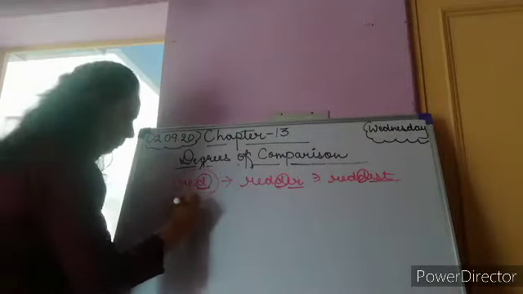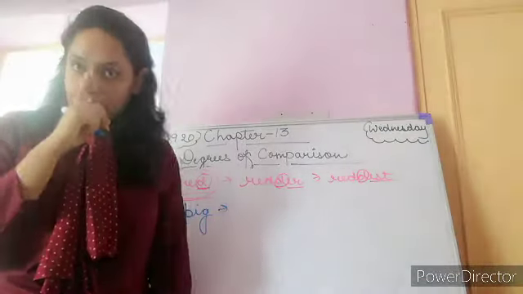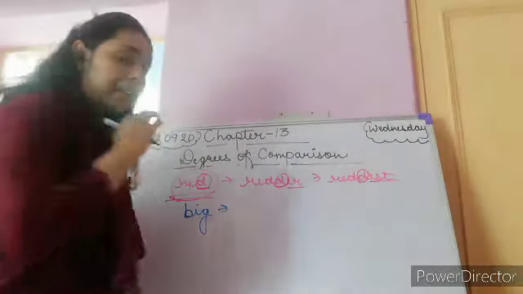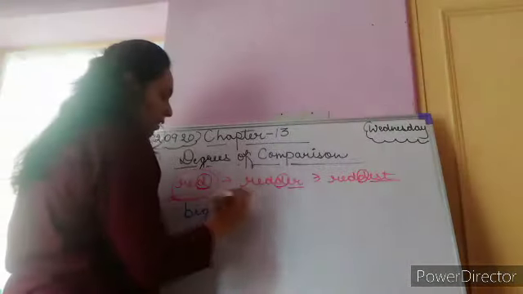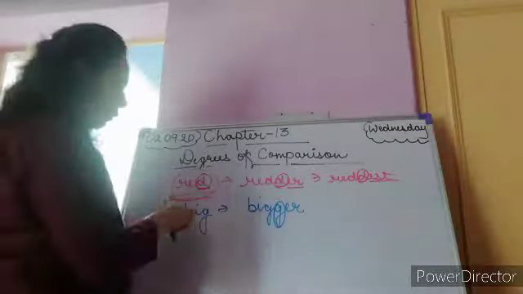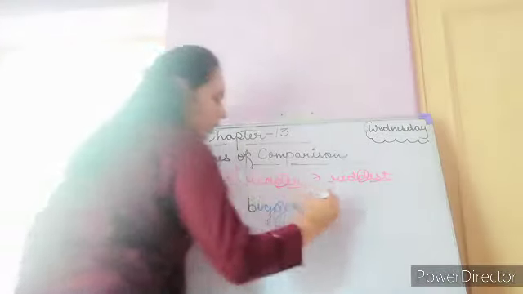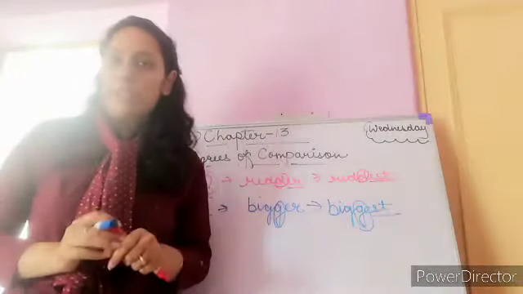For example, big. Big is a complete word. You pronounce it as one word, big only. You don't take any pause, so only one syllable is here. So this is big, and then we write bigger. We double the last letter as there is a vowel before this consonant in the syllable, and then biggest, doubling the last letter and adding est. Clear, children? I hope this is clear to you.